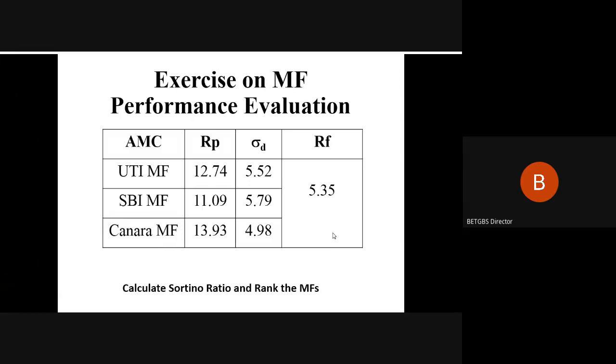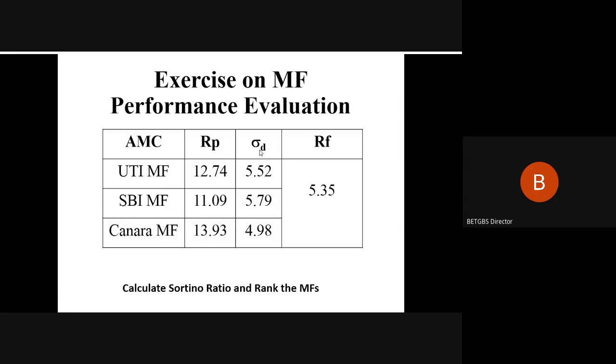So in this exercise, we have been given the data, and we have been given three AMCs. So it is UTI Mutual Fund, SBI Mutual Fund, and Canara Bank Mutual Fund. We have been given the portfolio return. We have been given the standard deviation D.